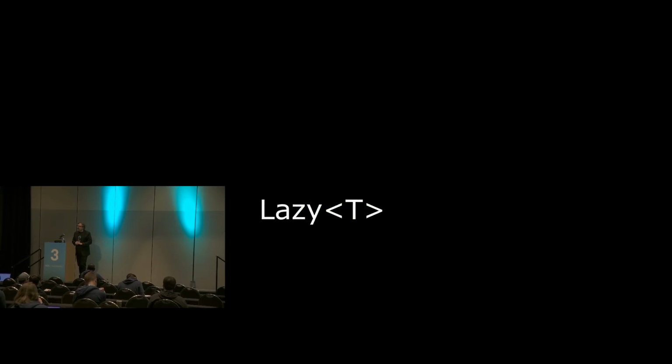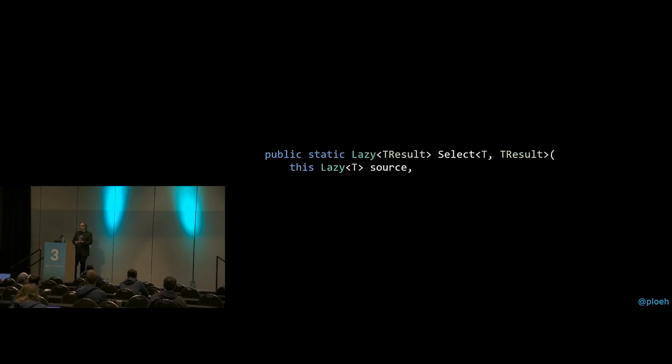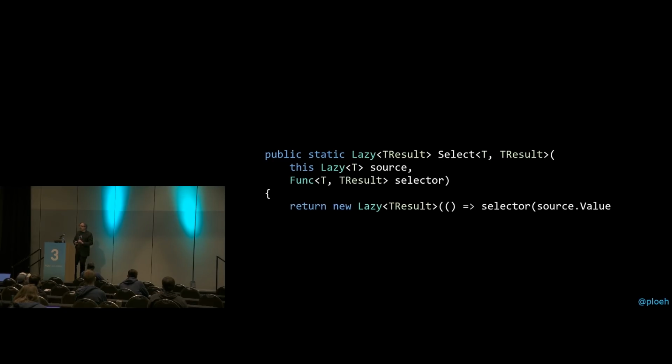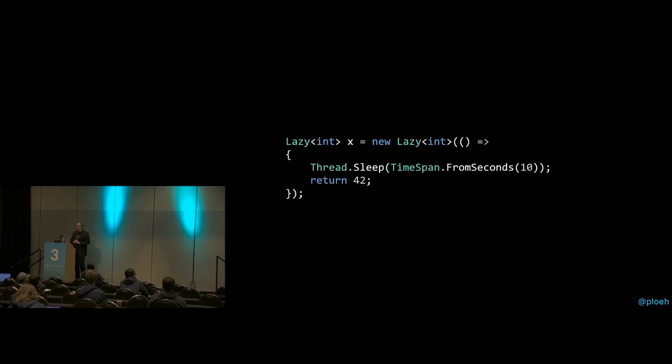One example might be Lazy<T>. This has been around in .NET for a decade or more. And this is a lazy computation. It is guaranteed to contain exactly one value of the type T. It's just lazily computed. So in .NET itself, it's not a functor because it doesn't have a select method, but we can add one. We can add a select method as an extension method that turns a Lazy<T> into Lazy<TResult>, and the implementation is basically just a one-liner. I'm not going to dwell too much on the implementation. I'd rather talk about how you can use such a thing.